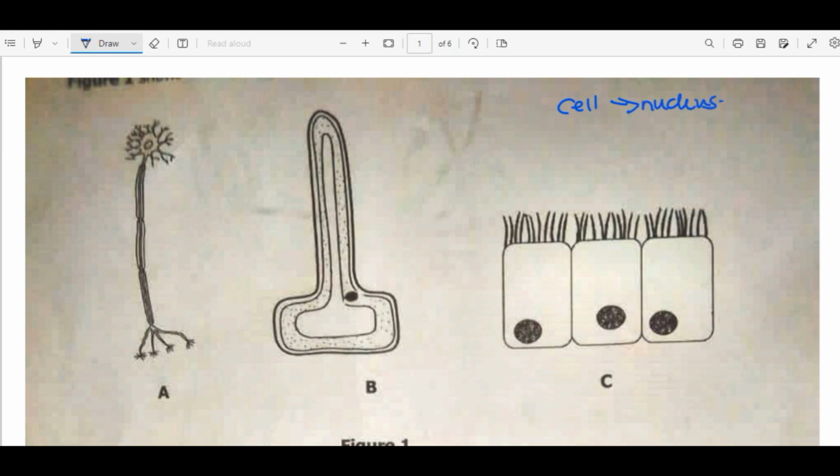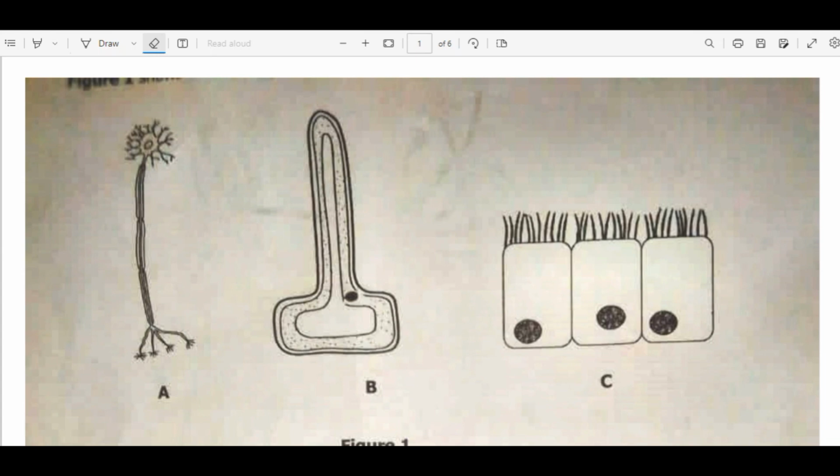Then inside the nucleus, we are going to have thread-like structures, which we call the chromosomes. Inside the chromosomes, we are going to have the basic unit of inheritance, which is the genes. Then inside the genes, we have the DNA. The DNA carries the genetic information. So the cell summarizes the life of a living organism.